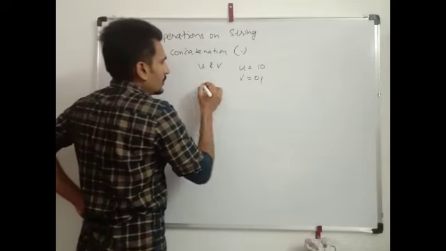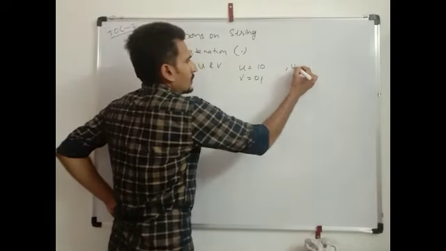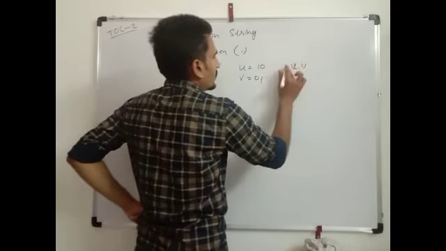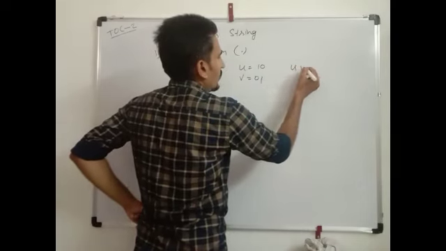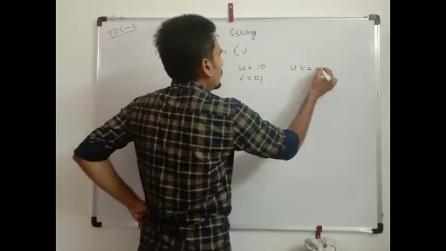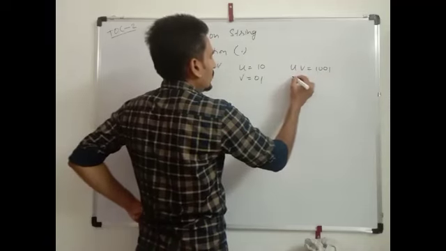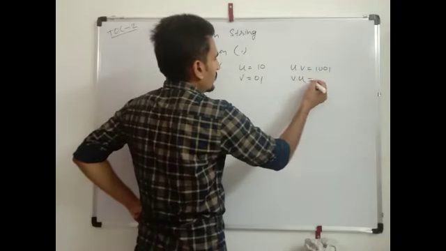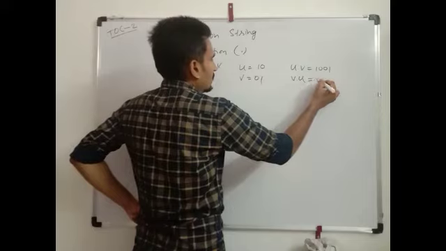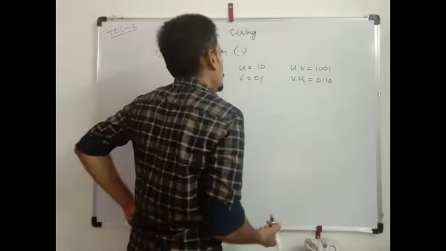Here u dot v is equal to 1 0 0 1 and v dot u is equal to 0 1 1 0.